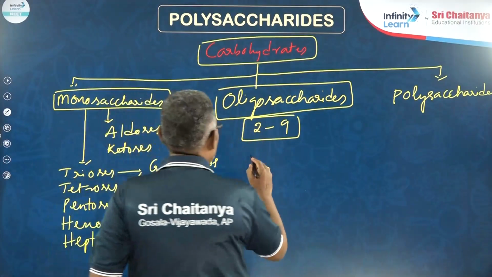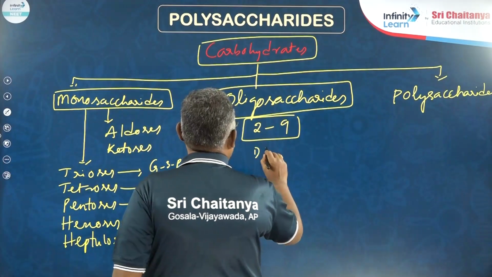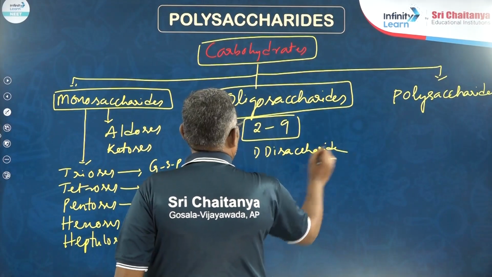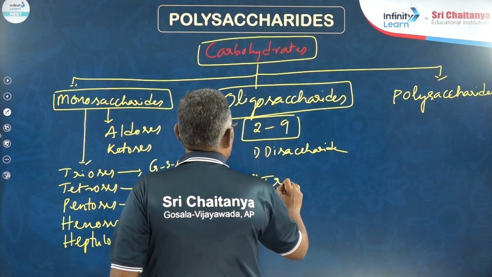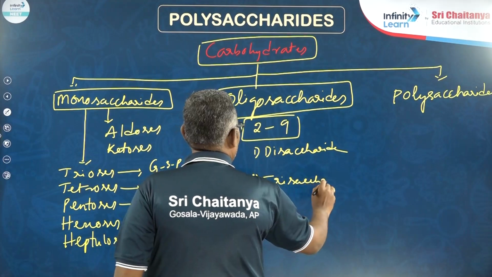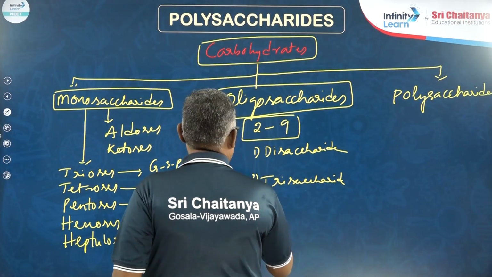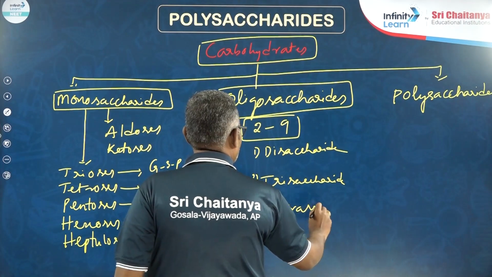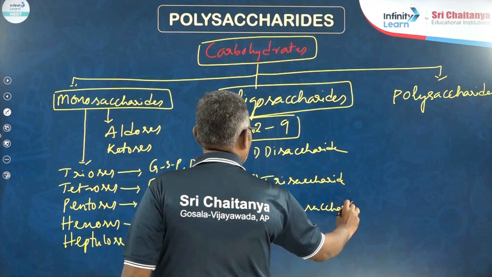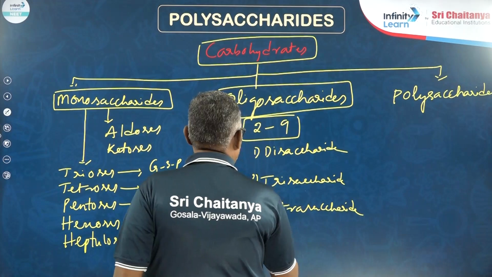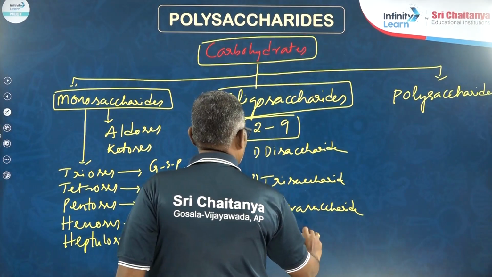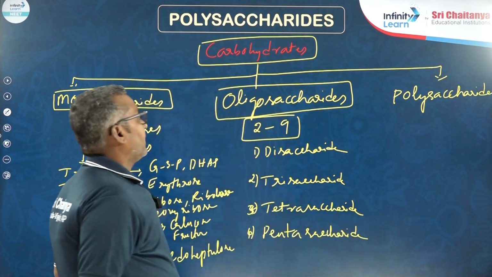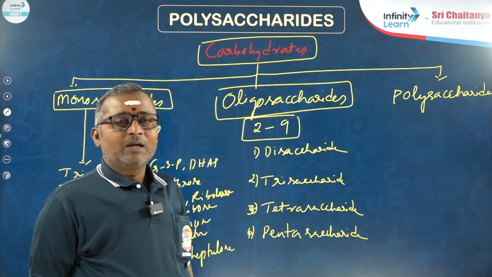These oligosaccharides are also again different kinds like disaccharide, trisaccharide, tetrasaccharide, pentasaccharide. These are all different kinds of oligosaccharides.